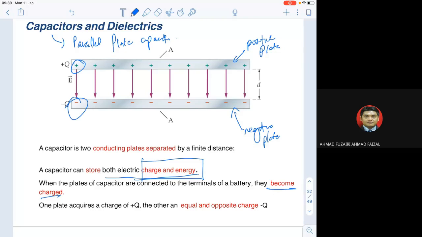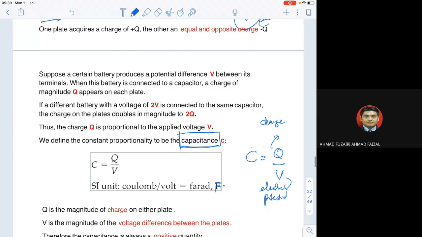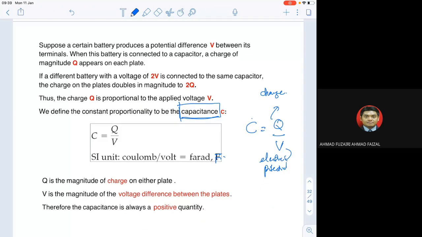What is the purpose of capacitors? Capacitors are to store charge and energy. Okay, so in this case, we should know about some things related to Q, meaning the magnitude of charge, and also the potential. And how can we derive this? So this is the capacitance. C, capital C, capacitance, is equivalent to the magnitude of charge over volts, or over electric potential.